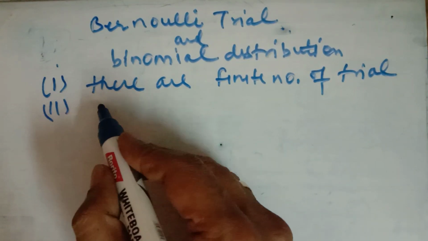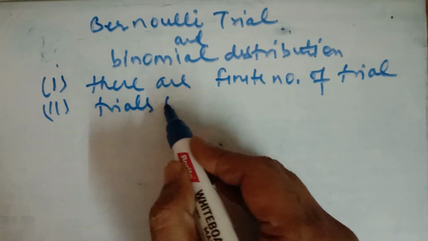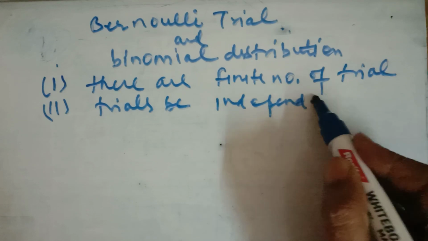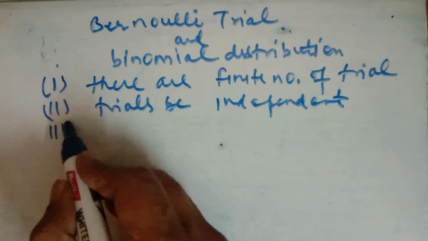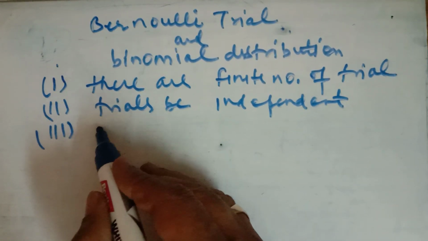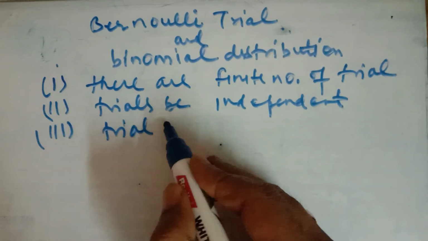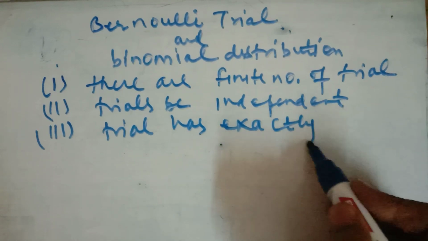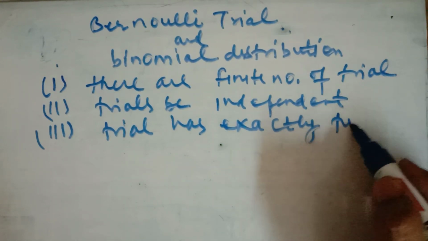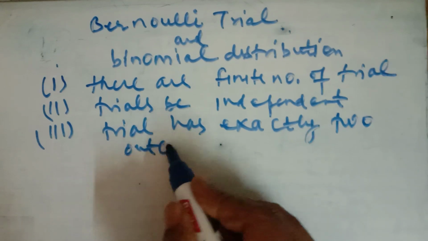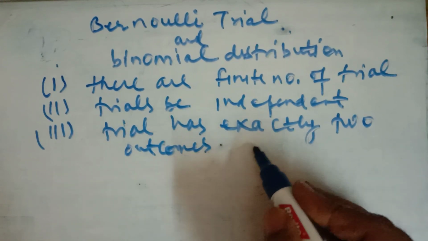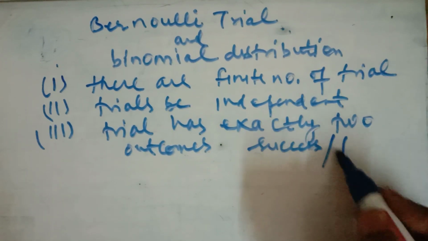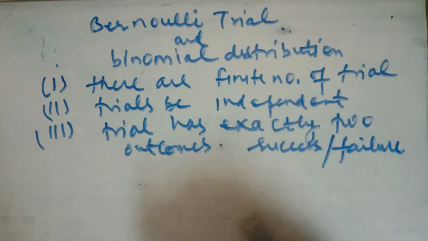Second, the trials should be independent. Independent events we have done in earlier lectures also. And each trial has exactly two outcomes, success or failure. Only two outcomes should be there in it, success and failure.